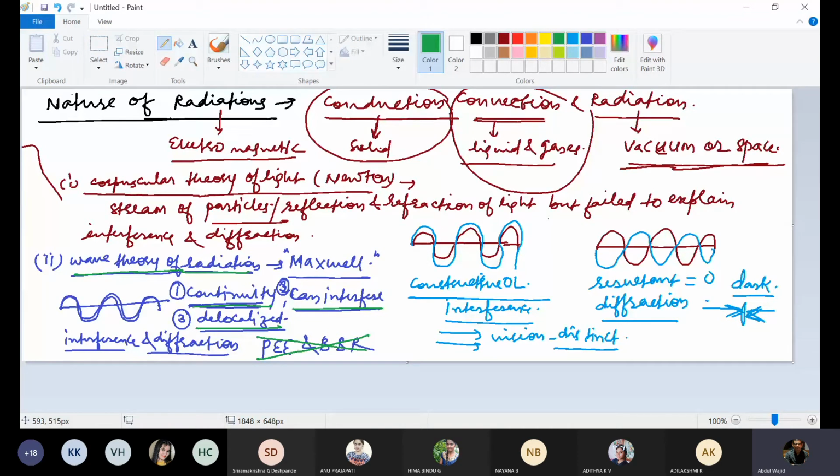Davison and Germer's experiment confirms the wave nature of electron. This question was there in IIT. Which experiment confirmed the wave nature of electron?